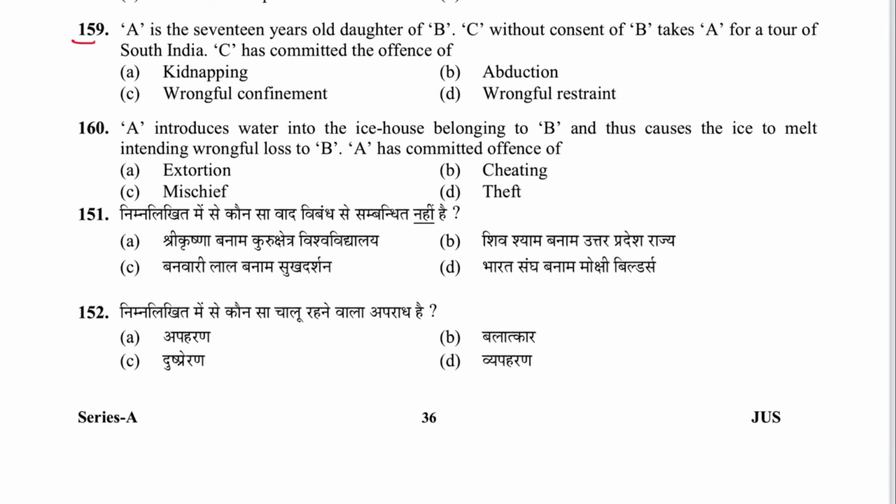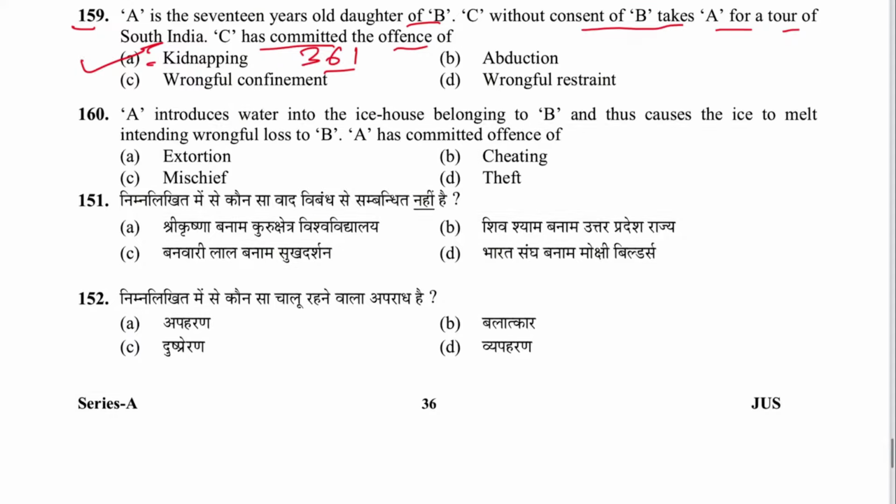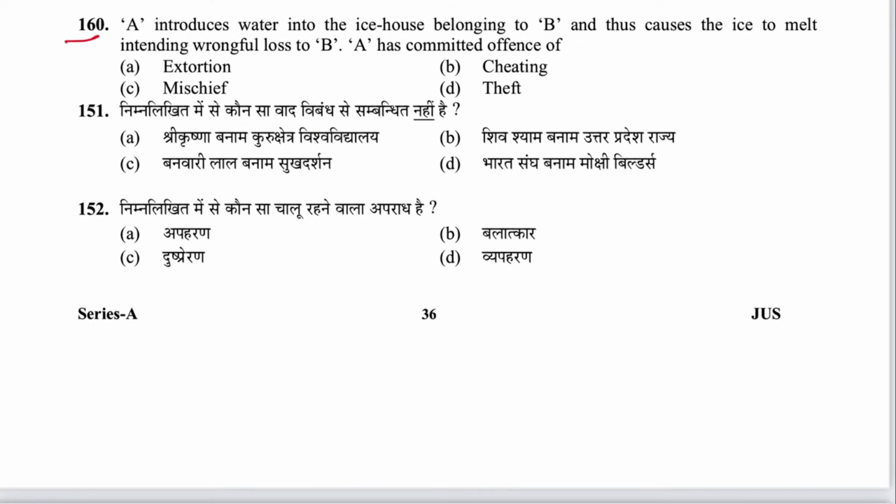Next 159. A is 17 years old, daughter of B. C, without consent of B, takes A for a tour of South India. C has committed the offense of kidnapping. A is the answer. Section 361, kidnapping. Next 160. A introduces water in the ice house belonging to B and thus causes the ice to melt, intending wrongful loss to B. A has committed the offense of mischief. C is the answer. And this is illustration B to section 425, mischief. Extortion, where is extortion? 383. Theft 378, cheating 415.